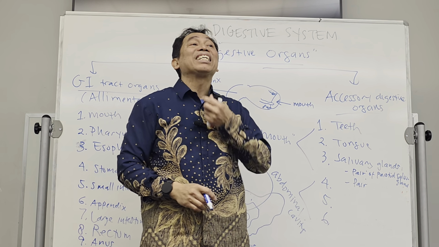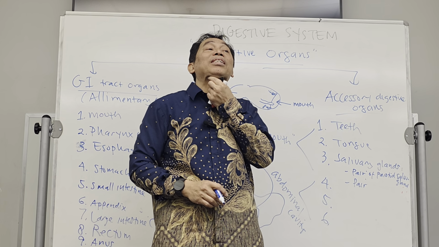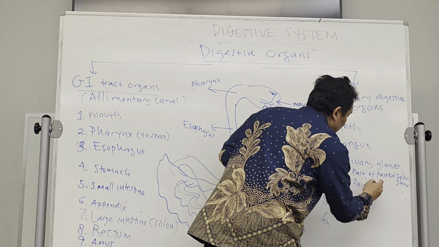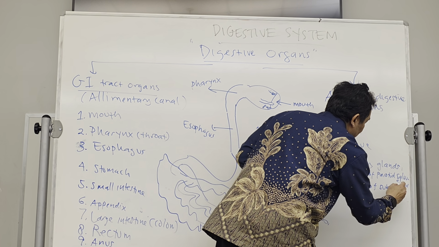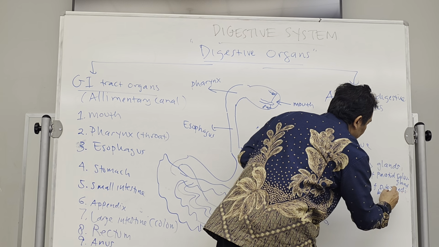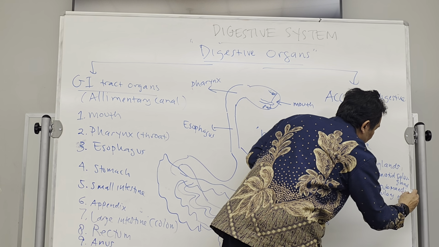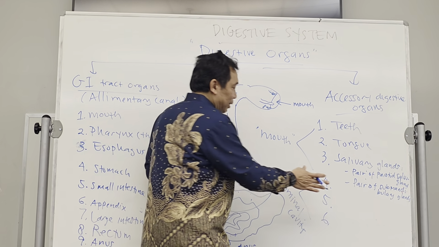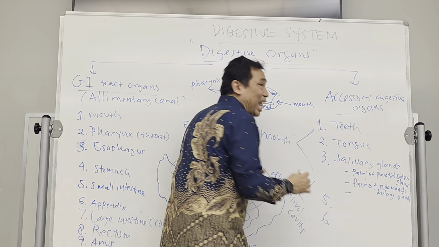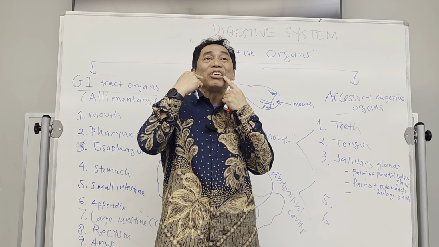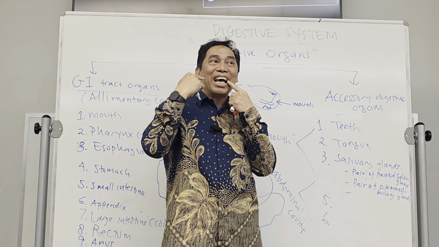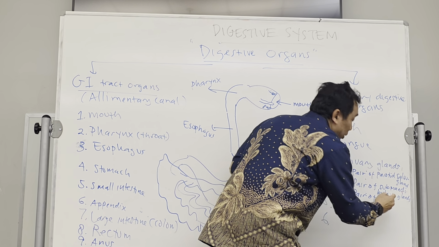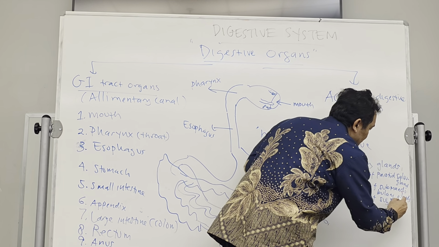One pair is under the mandible, so it's called the submandibular glands. It's going to be 2, left and right. And there is another pair located under your tongue. Because it's under, lingual. Lingual means tongue.